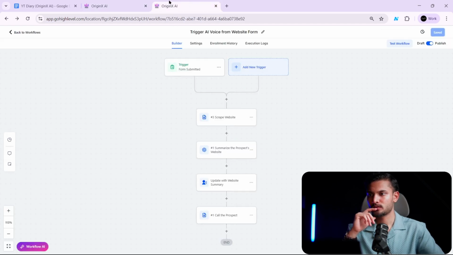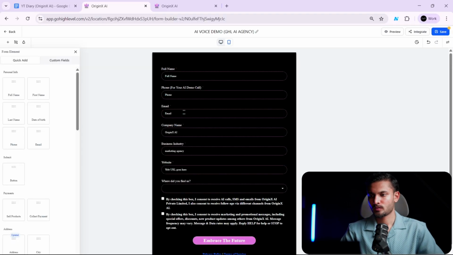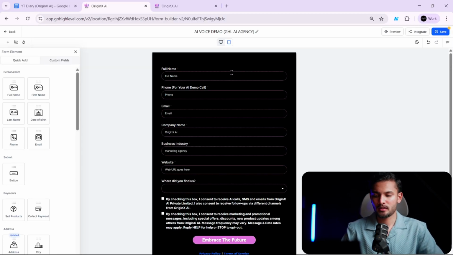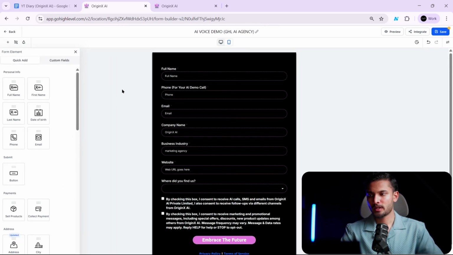All right, just let it load. Okay, so this is the form. You can play with the aesthetics of the form, like change the color and stuff. I'm not going to show you that. So as you can see, some of the things you can add from here. So you can just drag this full name, you will drop it like this, and it will add. I already have a full name, that's why it's not adding.